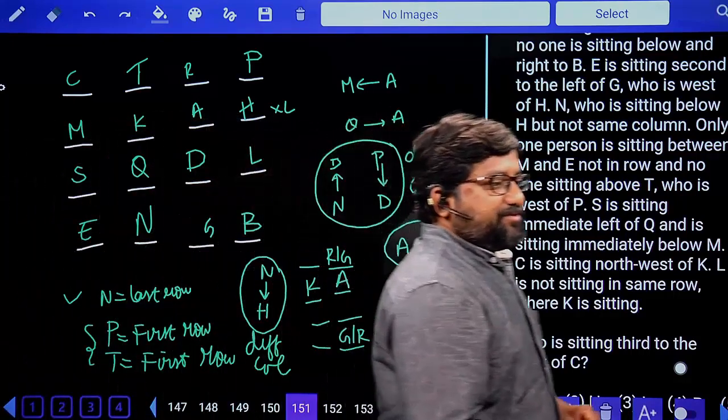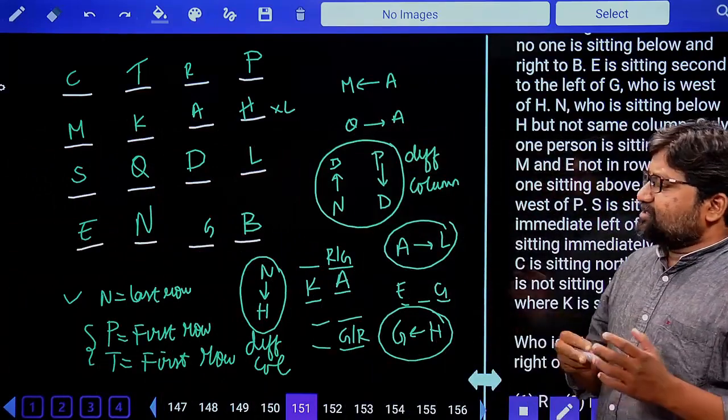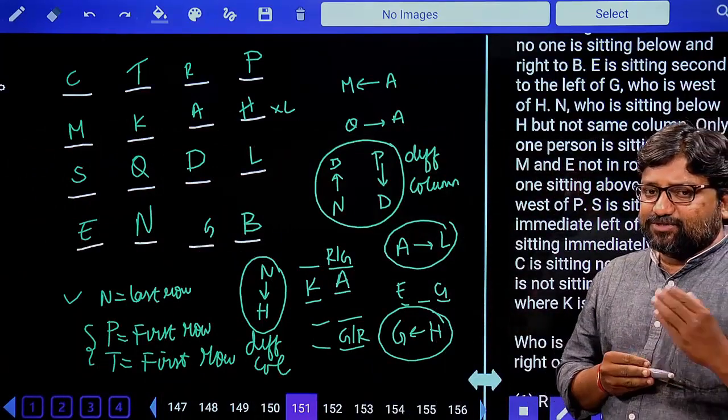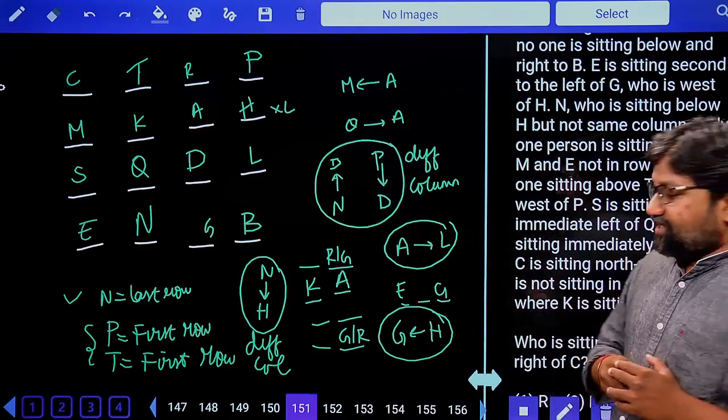So yes, this is how you solve the question. This is also an easy question, but the problem here is you should understand the clues and immediately shift gears and mark their position. This is very important here.